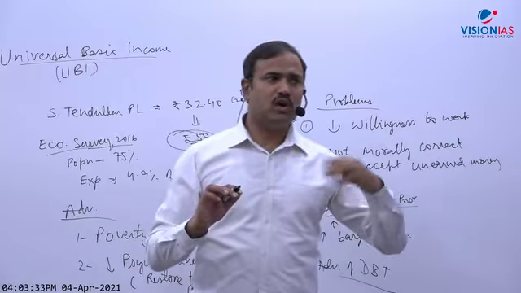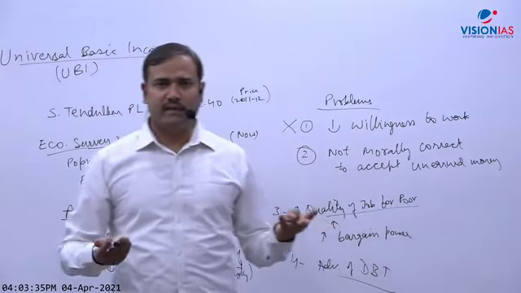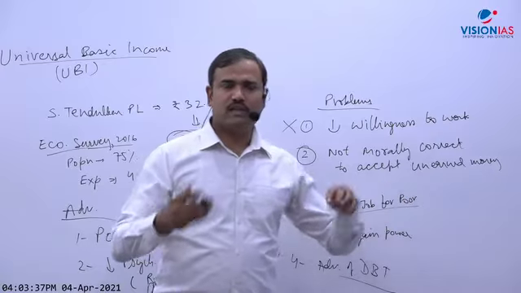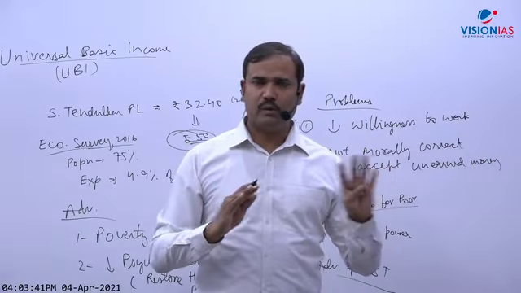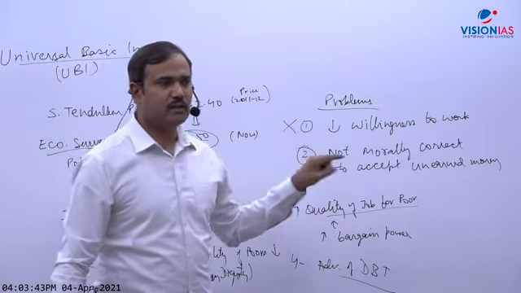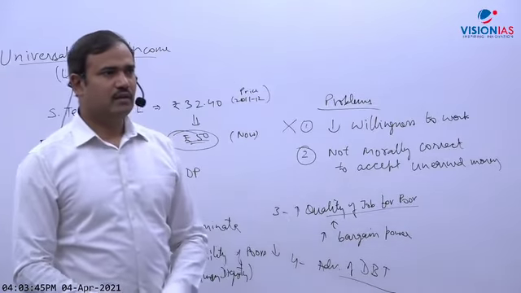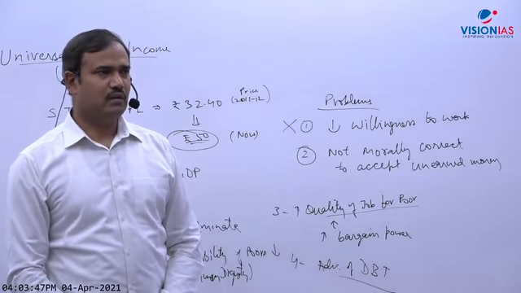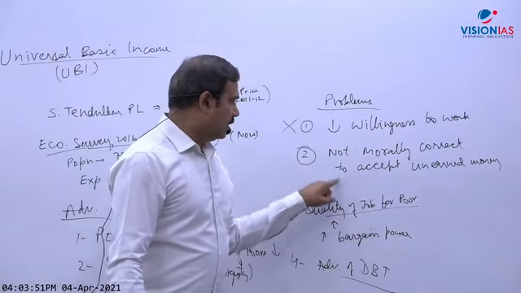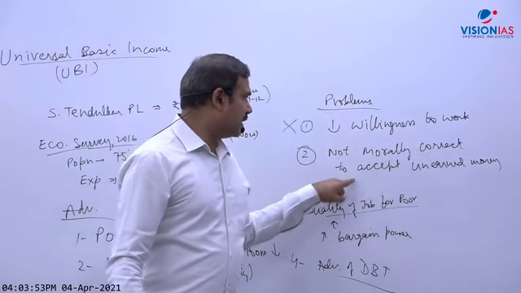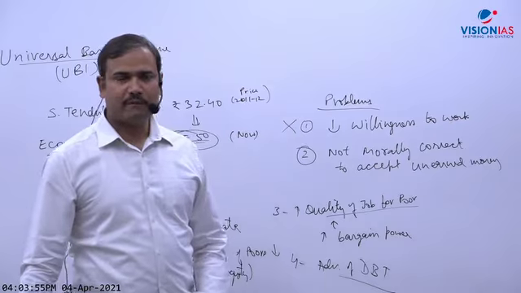It is immoral to accept unearned money. Even Gandhiji said it is immoral to accept unearned money. People should not even try to take unearned money. So it is not morally correct to accept unearned money.